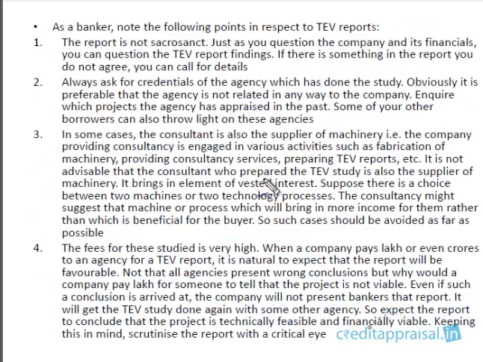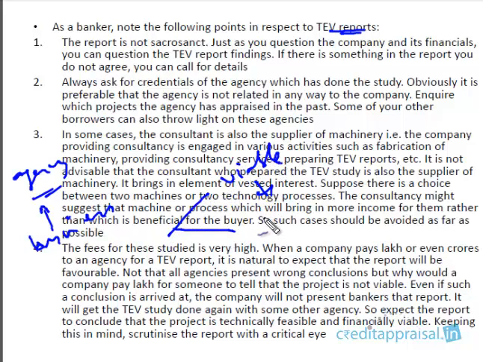Since you'll be coming across a lot of TEV studies, there are some points that you should keep in mind as a banker. The first point is the report is not sacrosanct. Please remember that a TEV report is just a report prepared by an agency. The findings may not always be correct. They are also in business. They're not in business to actually say whether the project is truly viable or not. Maybe the project is not viable and they have given a report that it is viable. It is entirely possible because they are in some business. Their business is to do a TEV study and obtain a fee from the company.